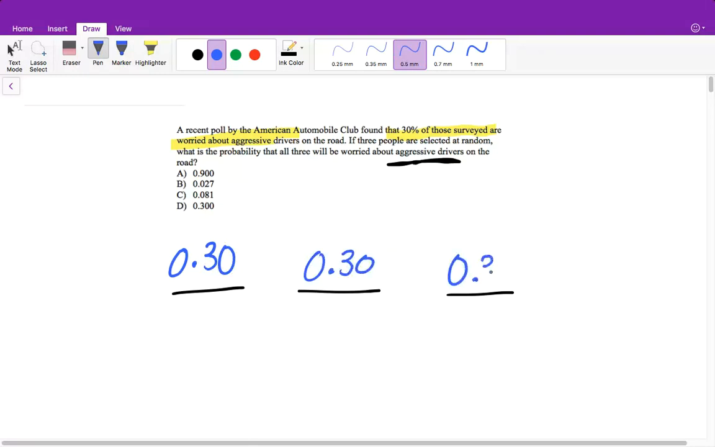Because remember, when it's a percentage, you don't reduce anything. You don't take one away and act as though it is a dependent event, because there are so many people that we're taking here that taking one away does not really affect the percentage.